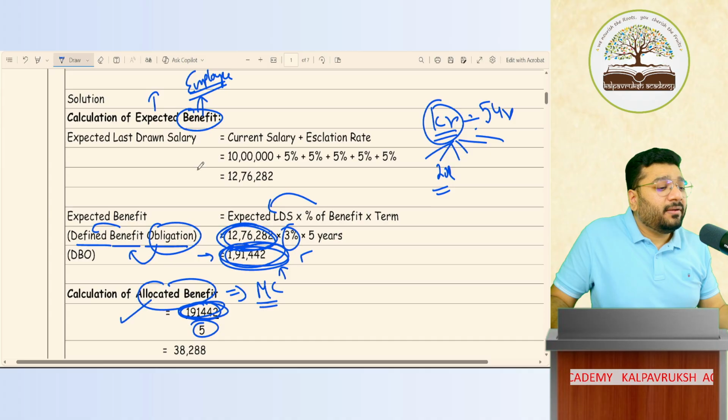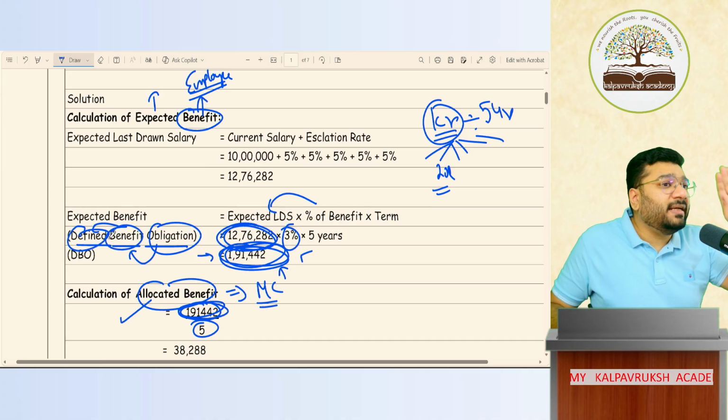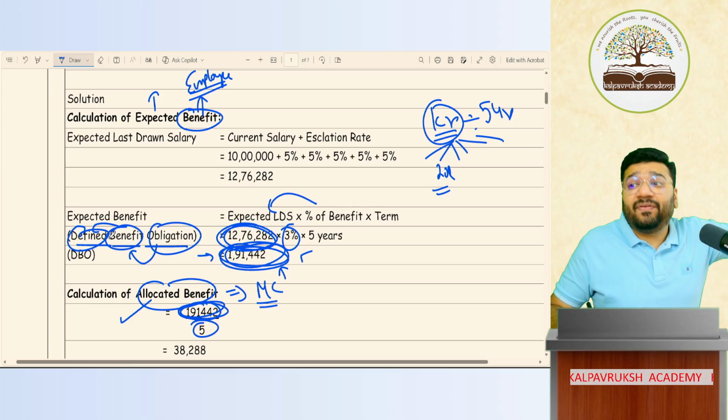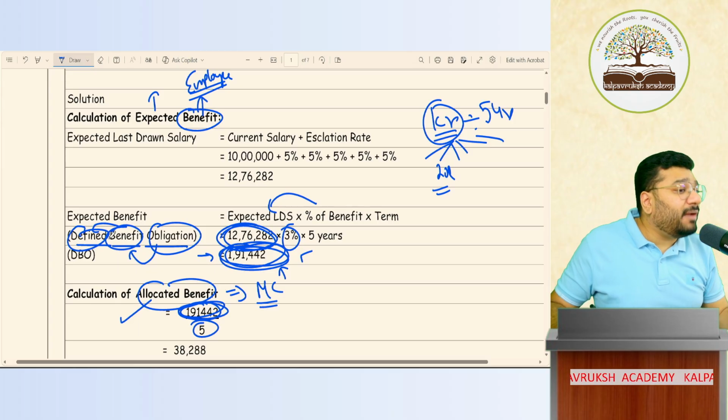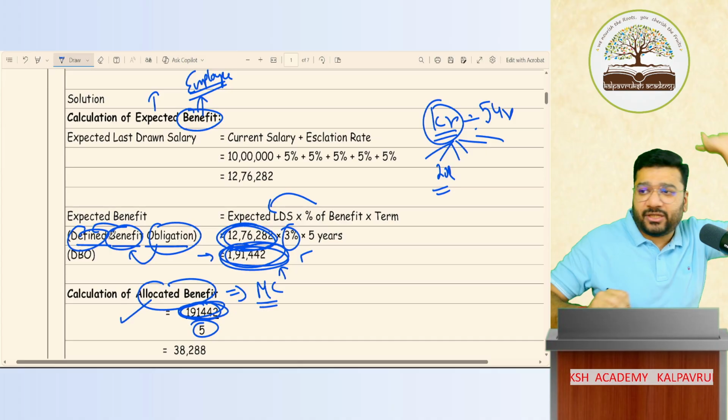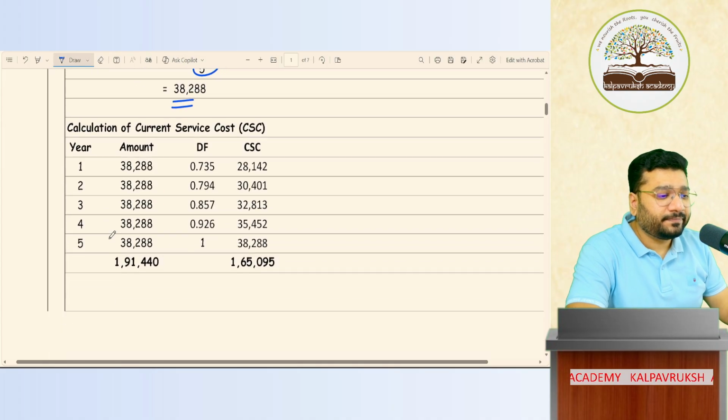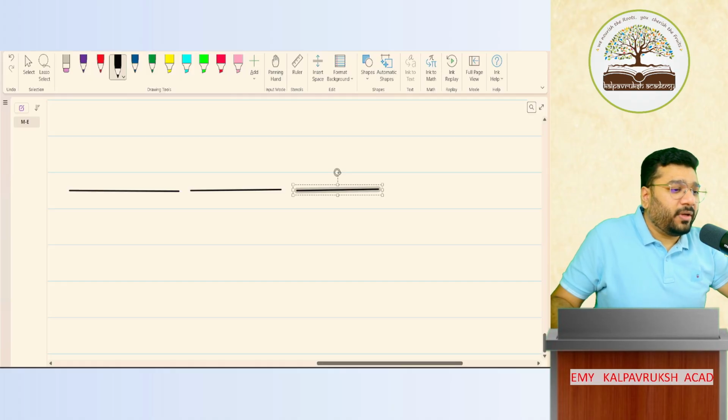If we leave that part, this plan is defined. Hence, it is called as defined benefit plan. Any money that you have to pay under defined benefit plan is called as defined benefit obligation. Now, okay, Lakshana? Okay. Thank you.